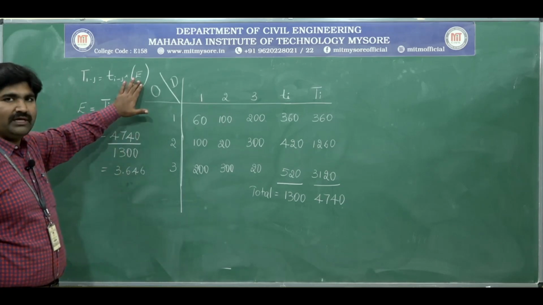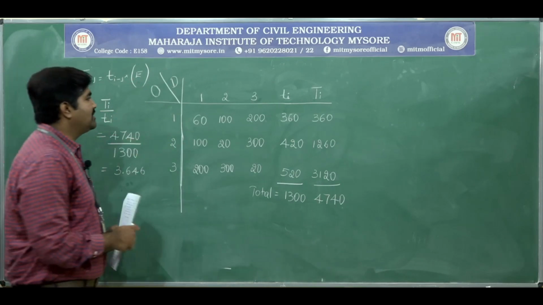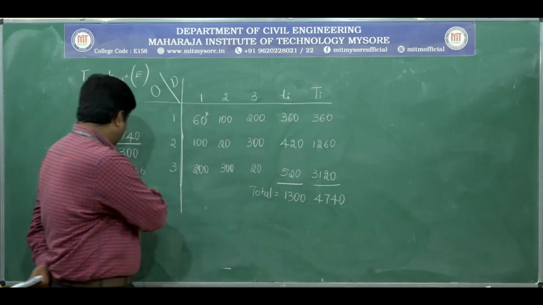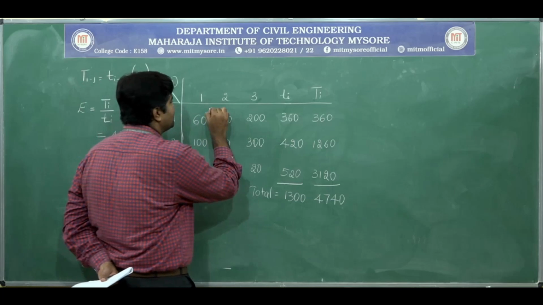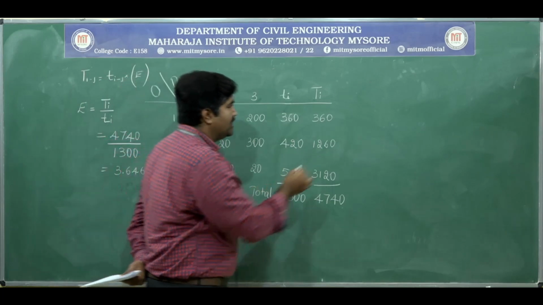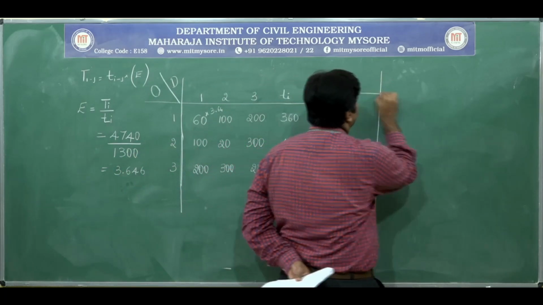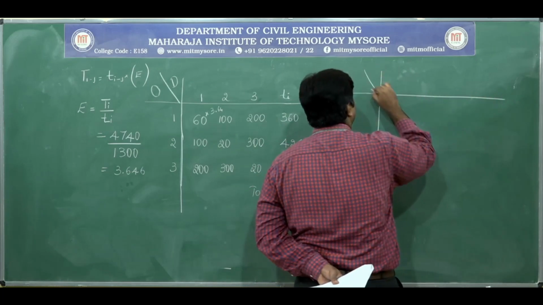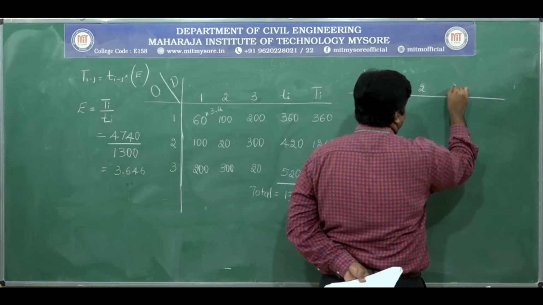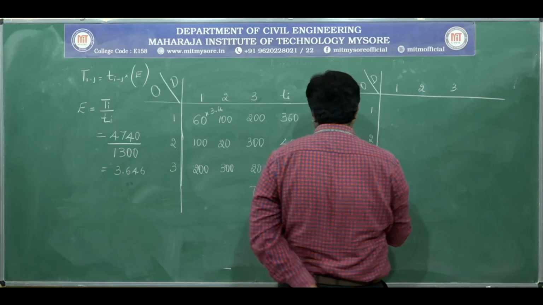Now we know the value of E, so we can distribute the trips. Each zone's trips should be multiplied by this growth factor, 3.646 or 3.64. Again we have to put a new OD matrix with zones 1, 2, 3.